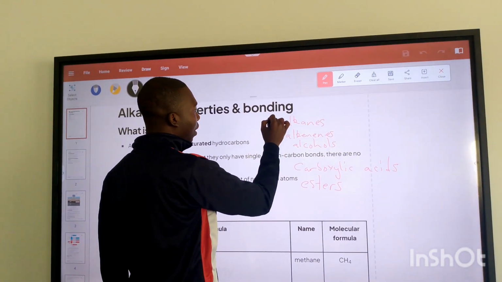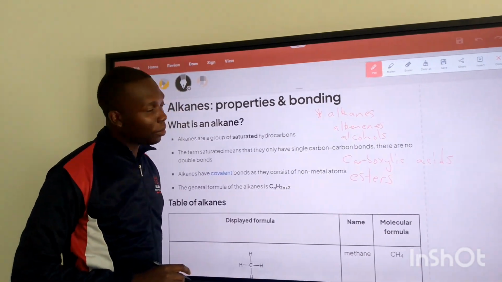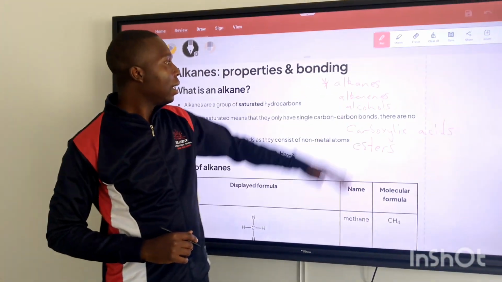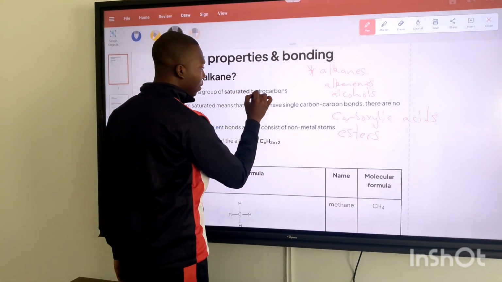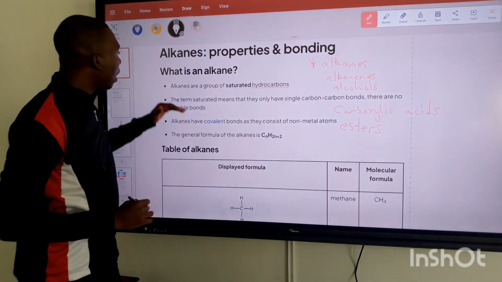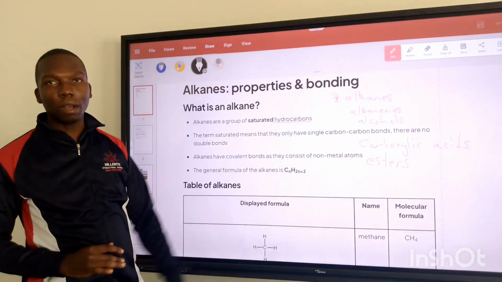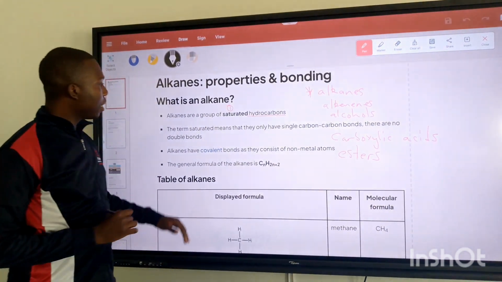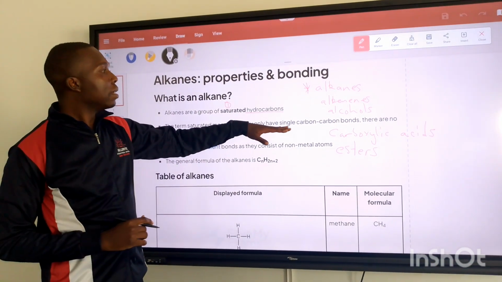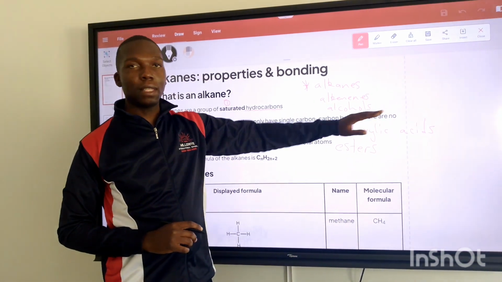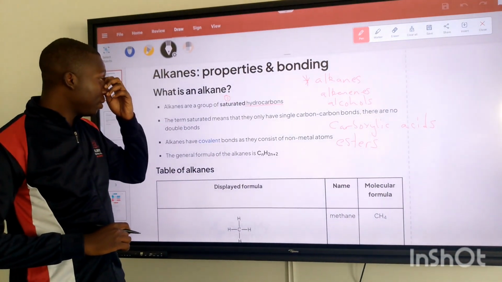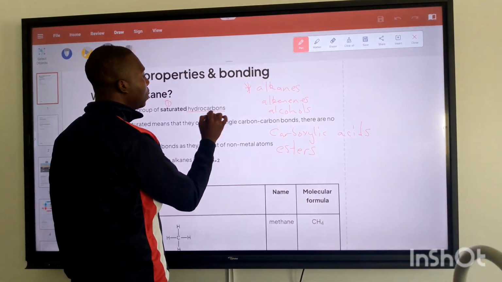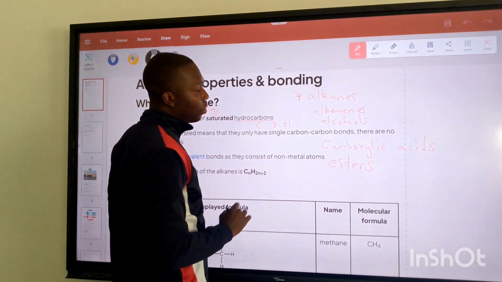But today I'm going to focus on alkanes, which is one of the two hydrocarbons. The two hydrocarbons that we have are alkanes and alkenes. So this takes us back to our definition, where we are defining alkanes as a group of saturated hydrocarbons. So there are two key terms there. Number one, saturated. Being saturated means that they only have single carbon to carbon bonds. There are no double bonds. That is what saturated means. And hydrocarbon means that it is a compound which has carbon and hydrogen atoms only.